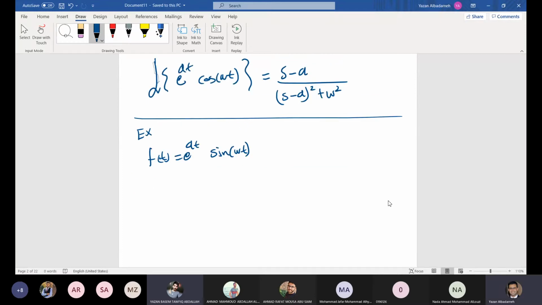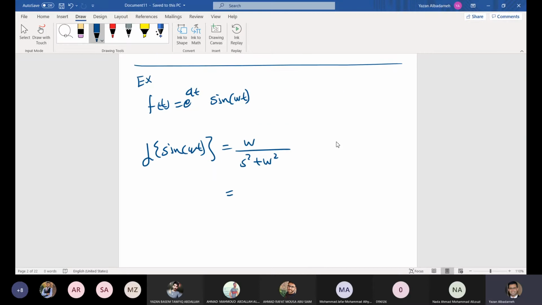So first of all, you need to find the Laplace transform of sine omega t. The Laplace transform of sine omega t is equal to omega divided by s squared plus omega squared. Now shifting by a units, or multiplying the function by e to the power at, implies that we shift the s domain function, or the Laplace transform, by a units. So what is f of s minus a? We have to replace every s by s minus a: s minus a squared plus omega squared.